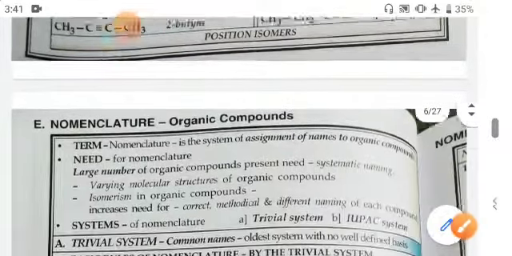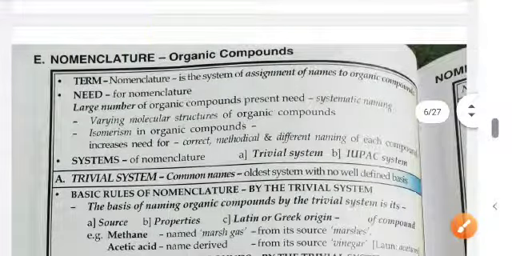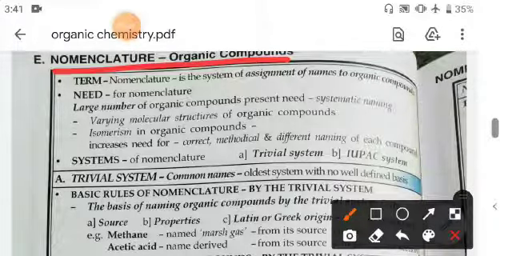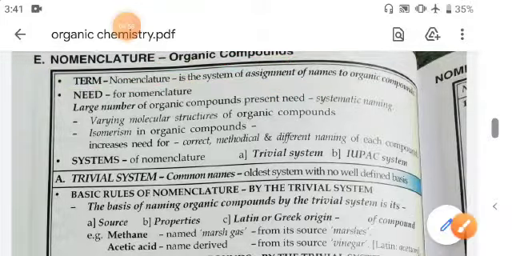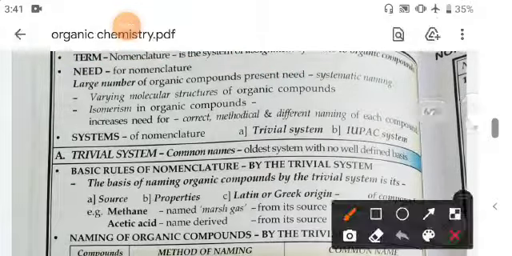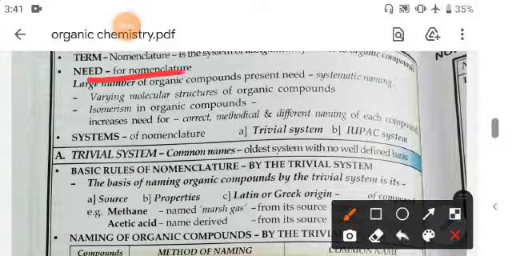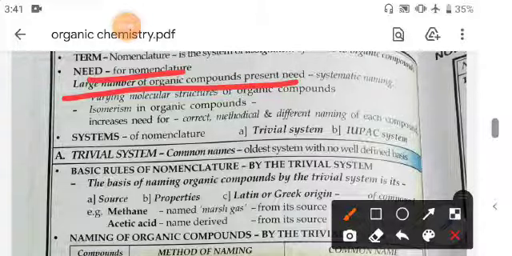Now, nomenclature of organic compounds. The term nomenclature is the system of assigning names to organic compounds. What is the need for nomenclature? The need is for giving names, as a large number of organic compounds are present. So nomenclature gives systematic naming.